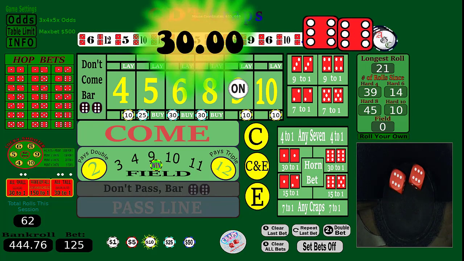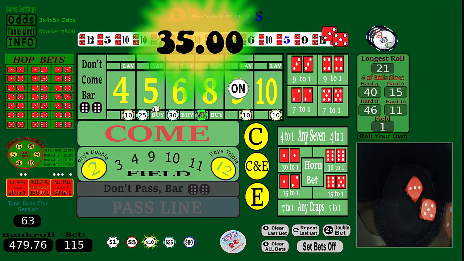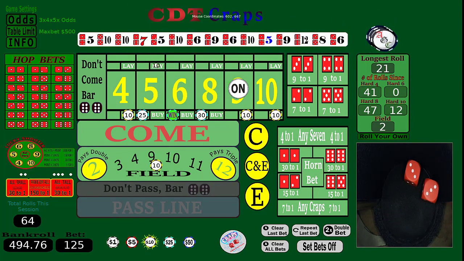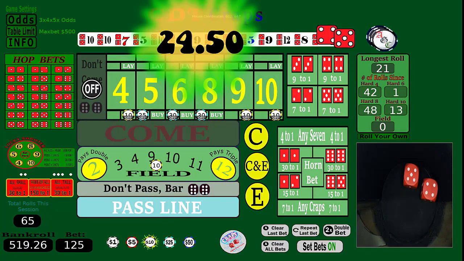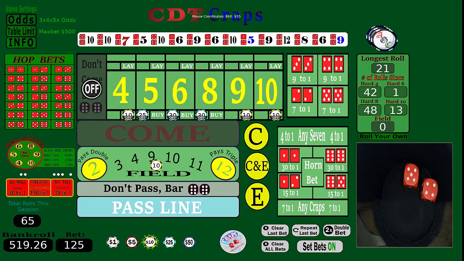12, triple the field. All right, we're almost getting clear here. And there's an 8. That'll help tremendously. All right, so there we go. And a 6. Doesn't hurt us at all. Okay, so we're $6 from being in the clear. There's a 9. Okay, now this is an amazing roll. Well, no, it's 12. The longest roll was 21. When did that happen? I don't remember that. I have to take a look at that.